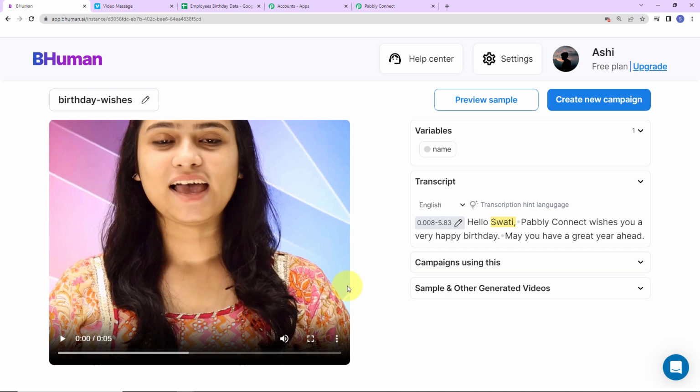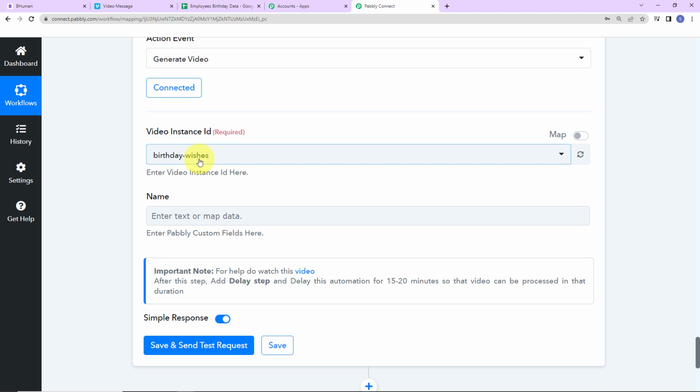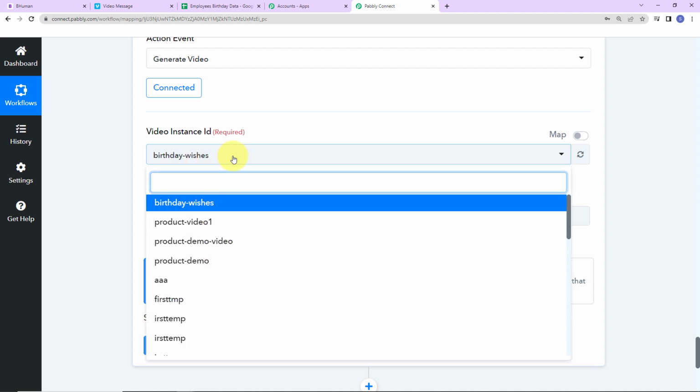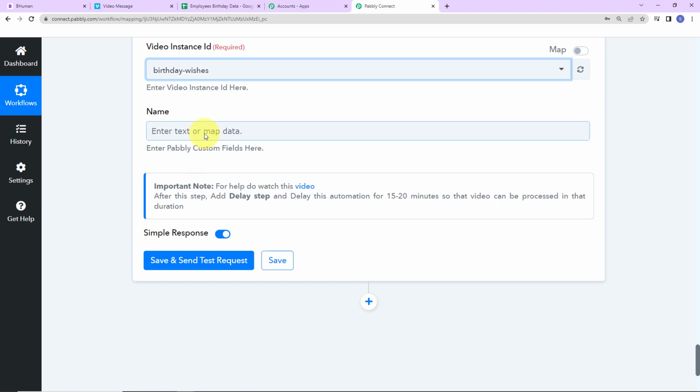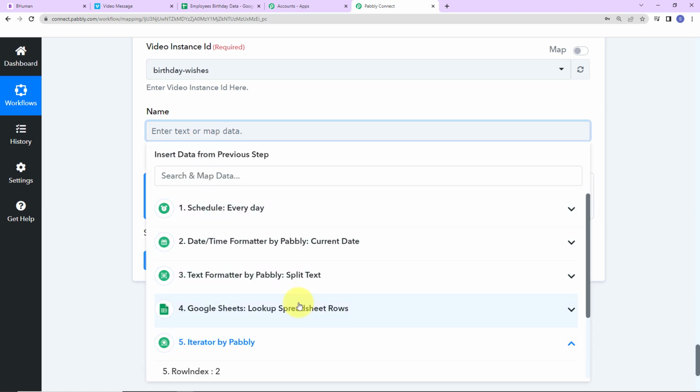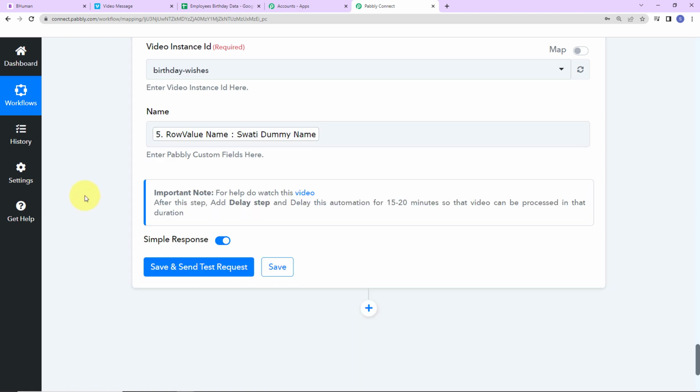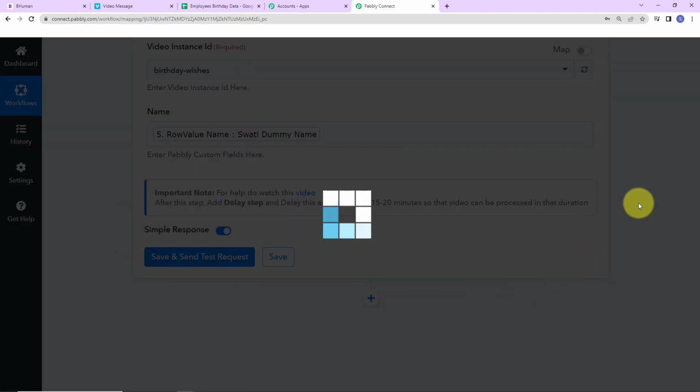And now what I'm going to do is I'm going to take you back to Pabbly Connect. So here you can see that the instance ID is birthday wishes. So when you have multiple, you can select like this. Next is the name. So here you have to enter the name. For this, I'm going to map the information. Let's click on this, go to iterator, and here is the name. Okay, now let's click on save and send test request.